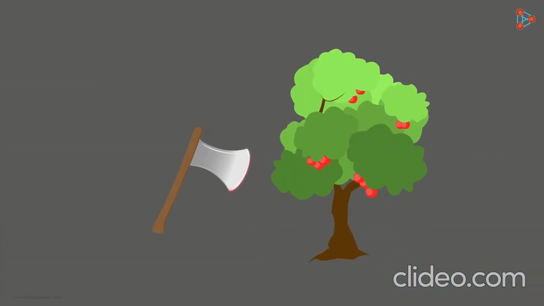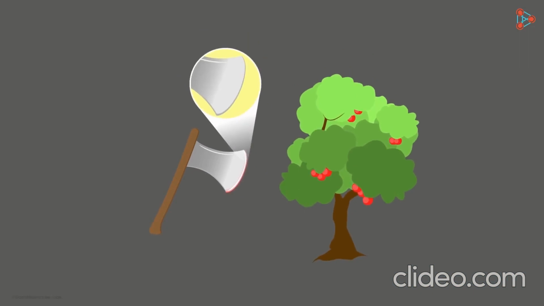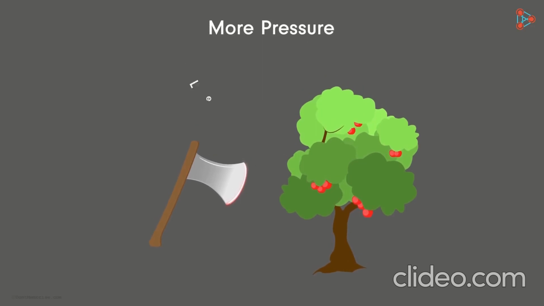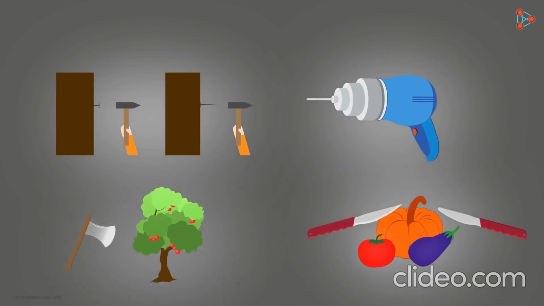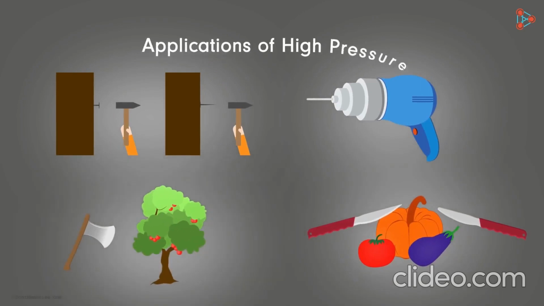Axes used to cut trees also have sharp cutting edges instead of placid ones. It increases the pressure on the tree due to the less area of contact. The examples that we've seen so far are applications of high pressure. It's about how high pressure is useful to us in some cases. But it is not always the case.